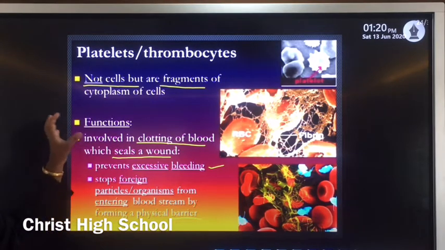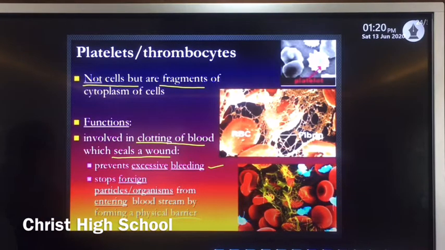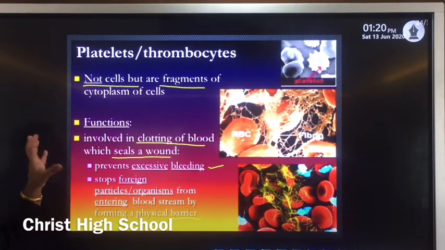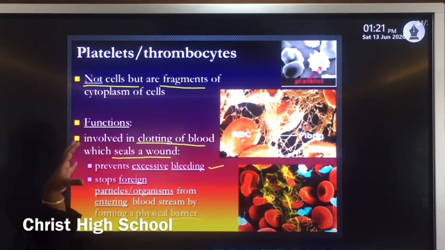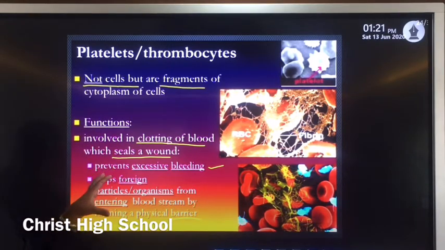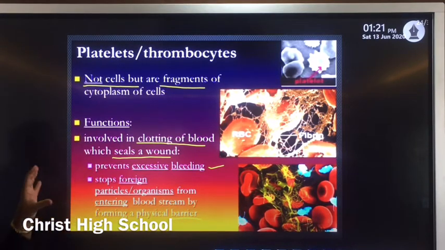So the main functions are: one, clotting of blood; second, it prevents excessive bleeding; and third, it stops the entry of foreign pathogens into that injured part. Clear? Due to these platelets in the blood, if any cut or injury occurs in the body, they come to that site of injury and seal the wound. Like this, they help to clot the blood.